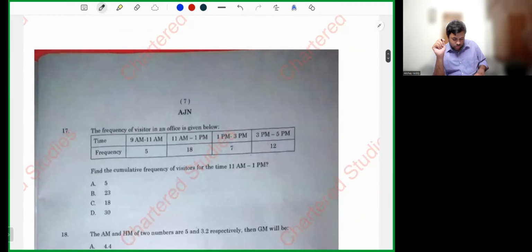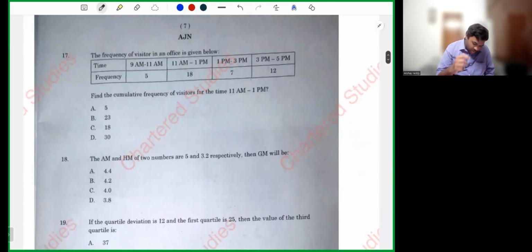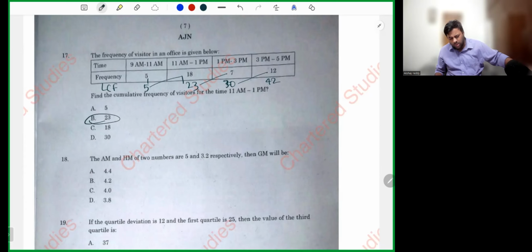Next. Let's go for the next question, question number 17. The frequency of the visitors of an office is given below. Find the cumulative frequency for the time 11 a.m. to 1 p.m. Simple, let's compute LCF. 5 plus 18, we have 23. 23 plus 7, 30. 30 plus 12, 42. So 11 a.m. to 1 p.m., how many we have, my dear friends? We have 23. Simple question. Nothing much difficult.